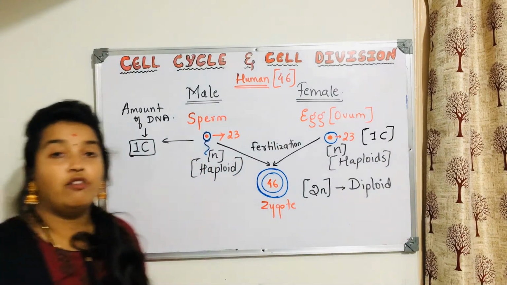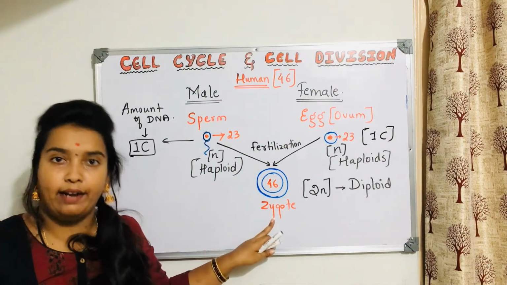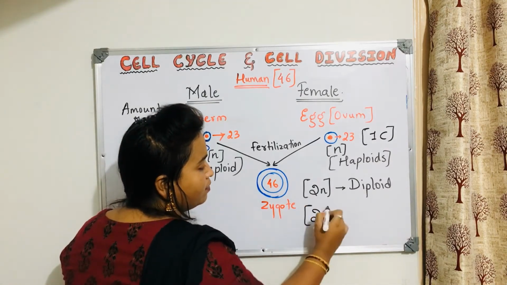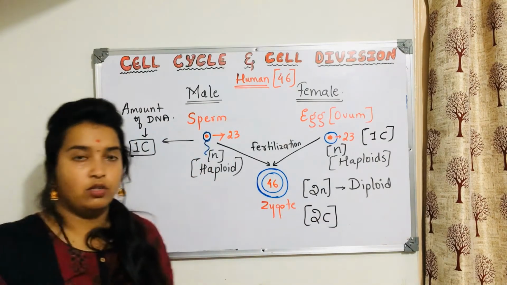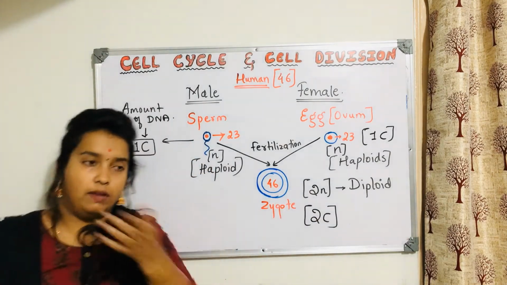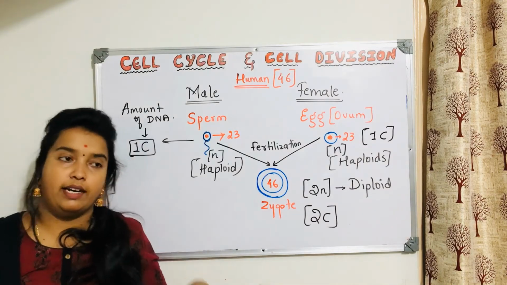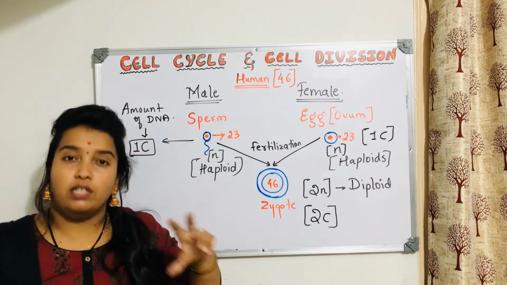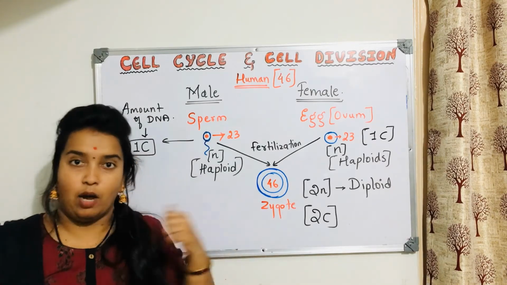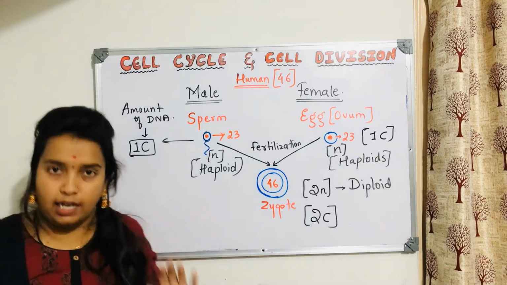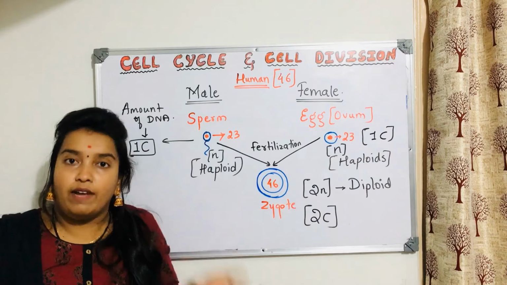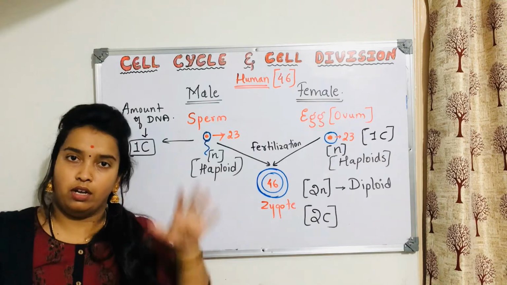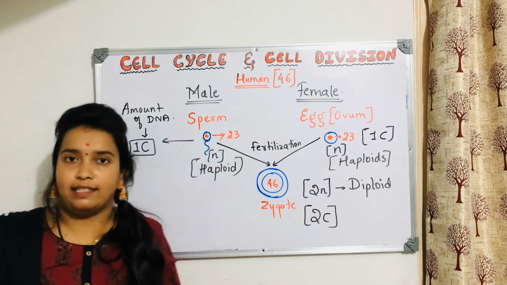Now what is the content of DNA present here in the diploid zygote? Here it is 2C. Clear? So this is called content of DNA. In NCERT this concept is given as content of DNA. In the cell cycle they have told about this C, and students usually get confused about that. That is why I made it clear now. C means content of DNA. Usually C is used for gametes, which have half the number of chromosomes, the haploid set.